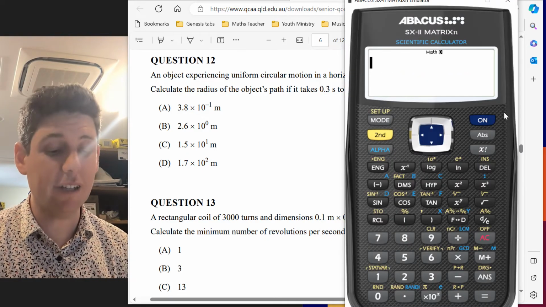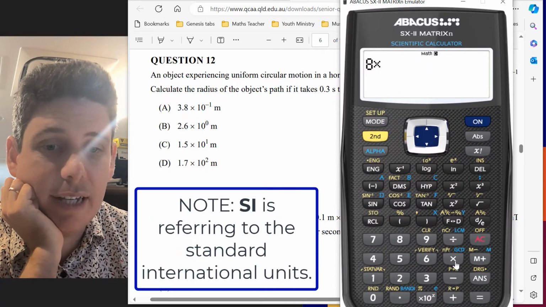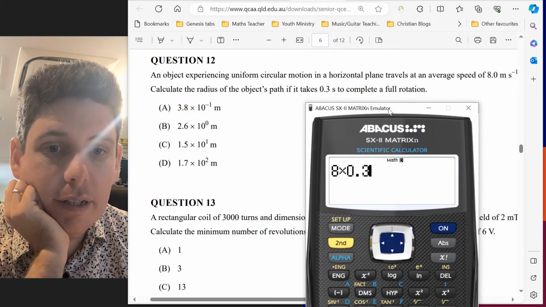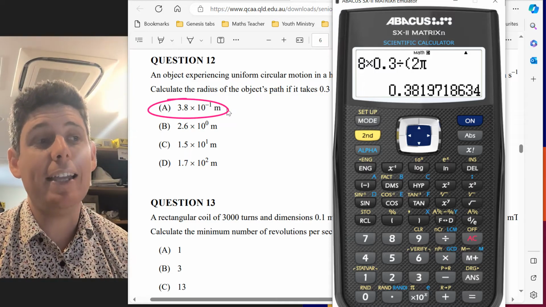So let's put this into the calculator. 8 meters per second. Meters per second is the SI. We've got 0.3, which is also seconds, SI, divided by 2 pi. So we get letter A.